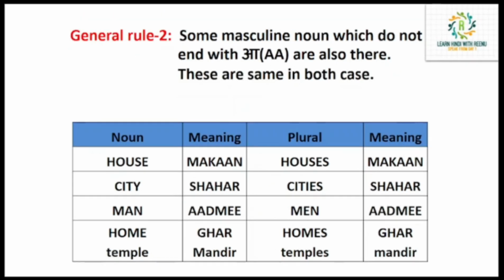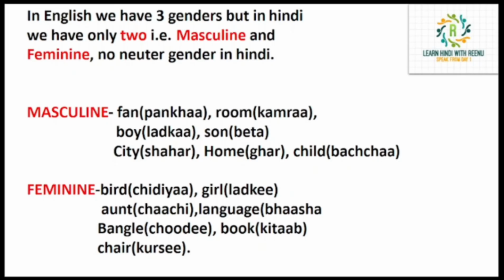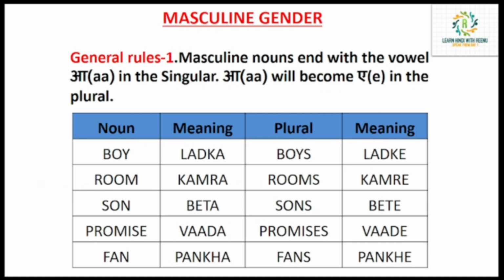Again, I just want a quick look or quick revision. So genders in Hindi are only two, masculine or feminine. ठीक है, no neuter gender. Now, masculine genders we discussed today. There are two rules actually, general rules. Why general? Because these are not absolutely true. There are some exceptions too.